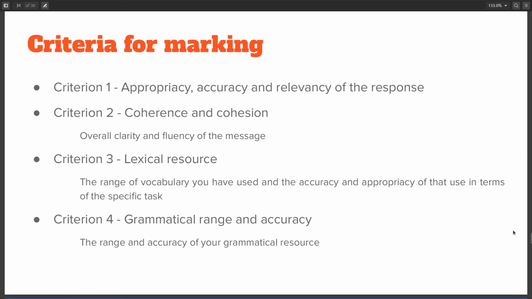There are again 4 criteria for marking. The first is the logic, the appropriacy, accuracy, and relevancy of the response. The second is the coherence and cohesion of the essay. Third, the lexical resource, basically the range of vocabulary. And fourth, the grammatical range and accuracy of your response.